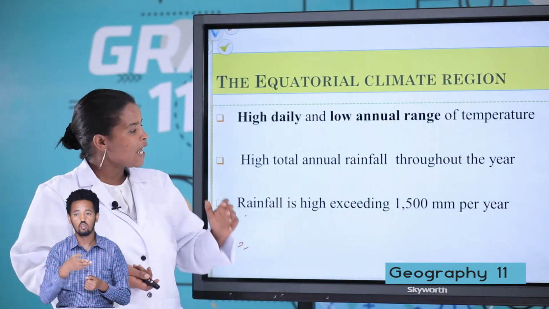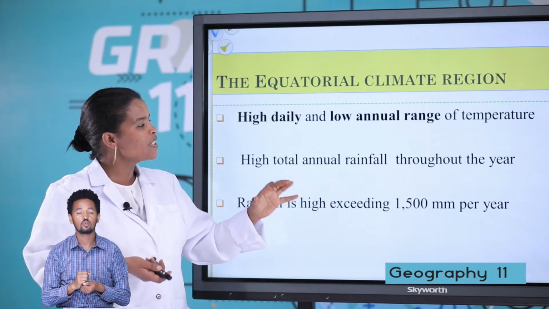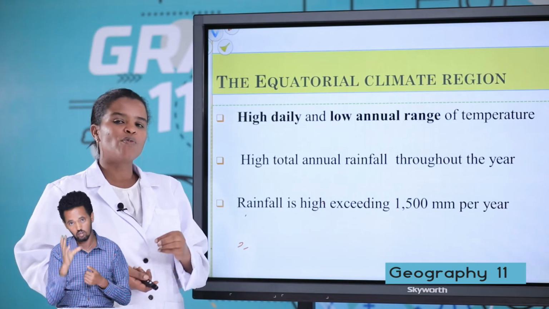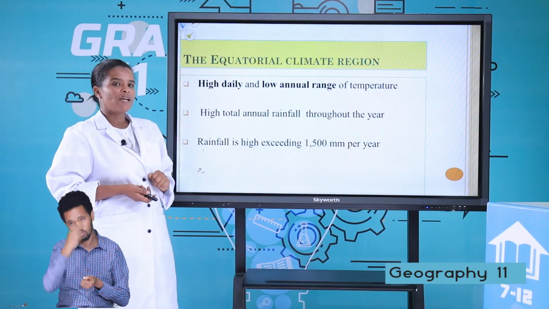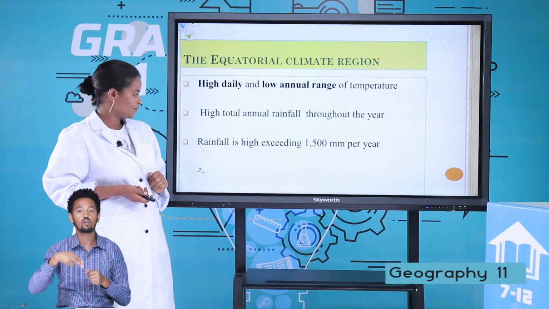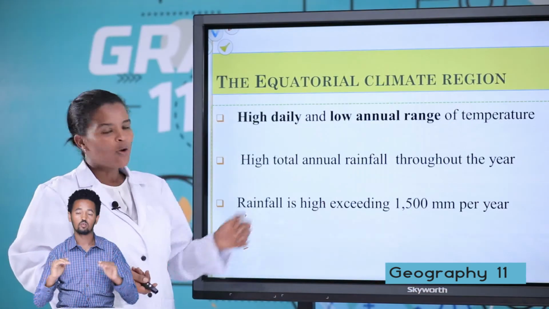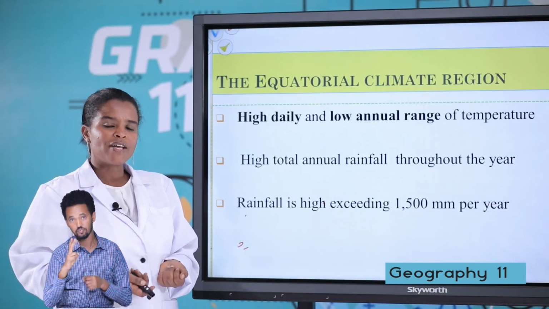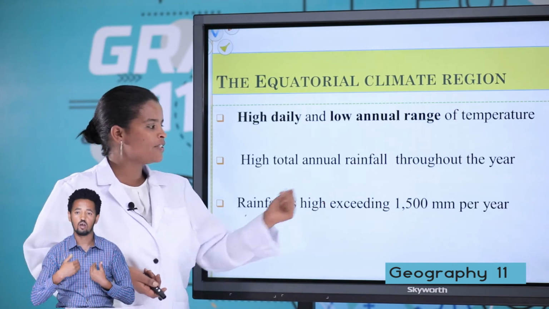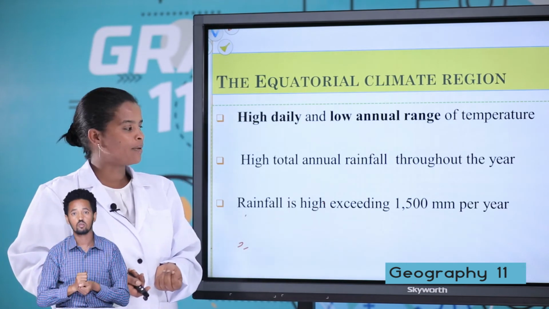The equatorial climatic region of Africa mostly receives convectional rainfall because in this area there is a high temperature. The amount of rainfall in this area is very high. It exceeds 1,500 millimeters per year.